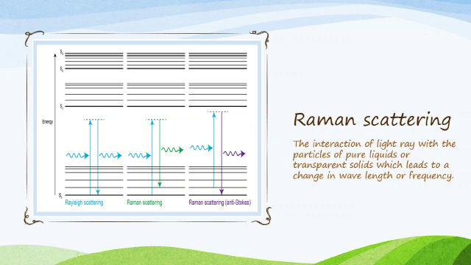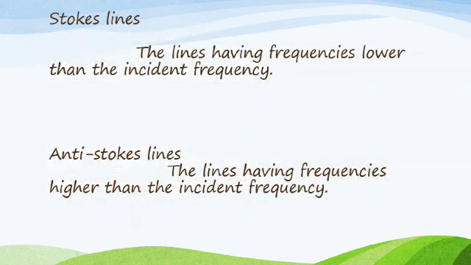Now, the Rayleigh line: the spectral lines having frequency equal to the incident ray frequency. Raman line: the spectral lines which have frequencies other than the incident ray frequency. Stokes line: the lines having frequencies lower than the incident frequency. The lines having frequencies higher than the incident frequency are called anti-Stokes lines.